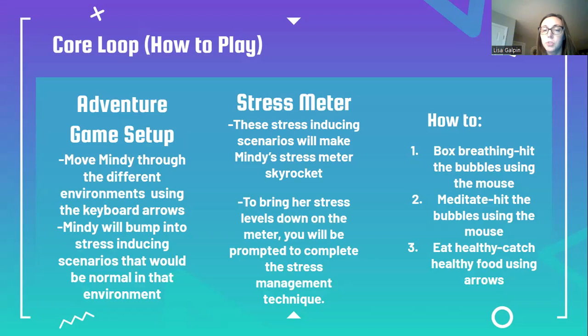One of them will be box breathing. When that pops up, you'll hit the bubbles using your mouse. Meditate is another form of stress management. Again, you'll hit the bubbles using the mouse. That way you're not stressing out the players. It's something they've already done before, they're familiar with, and hopefully they're learning to meditate at the same time. And then eating healthy is another form of stress management. With this, when you run into it, you'll just catch healthy foods using the arrows on your keyboard to get to the food that is healthy.